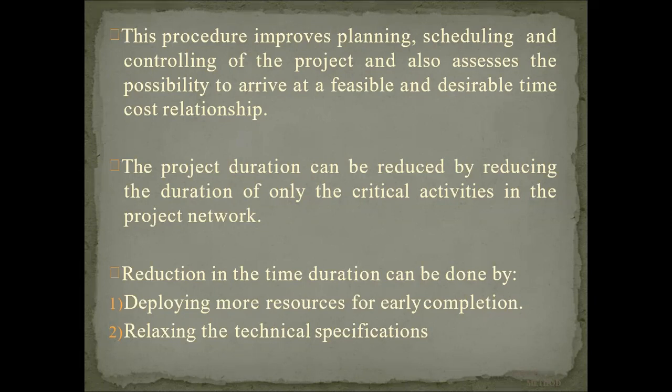And the second point is relaxing the technical specifications. What does this mean? Suppose you know that a steel structure is there for a building, you have completed the foundation work, and further for slabbing or some column and beam, 18 steel is required, but right now in the market 16 is available and 18 may be available after 1 month because of certain traveling problems. 18 steel is not available in the market.